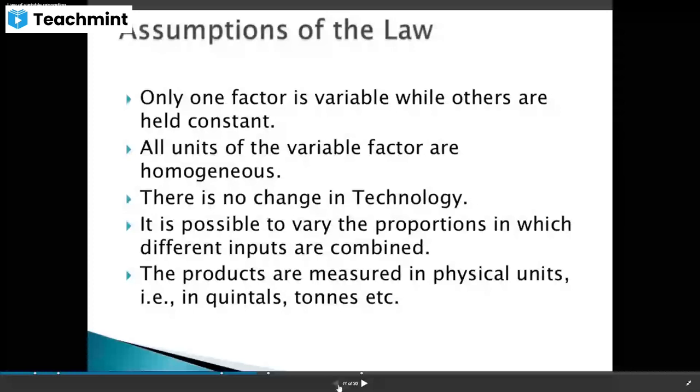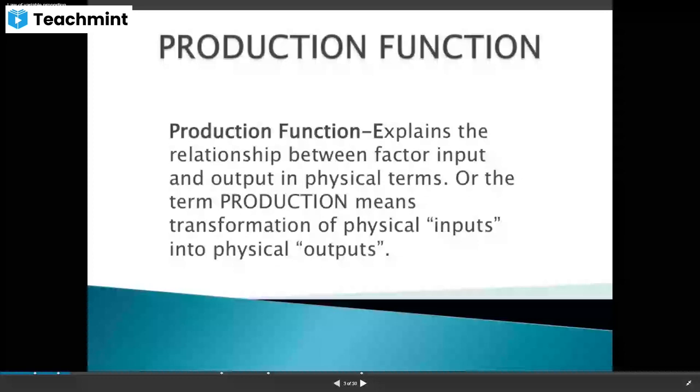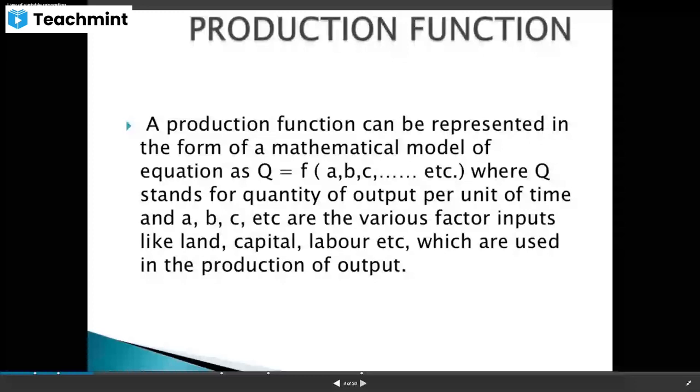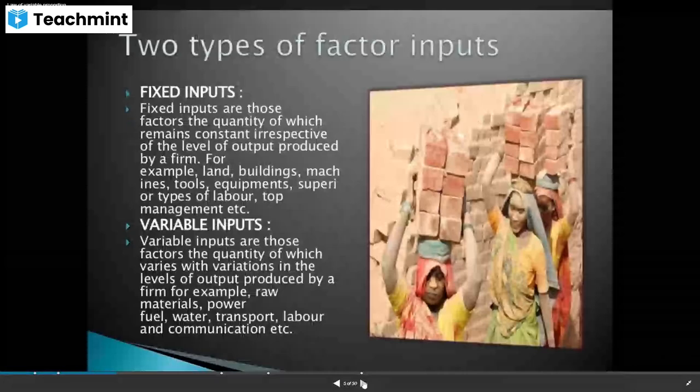So here what we were explaining: what is a production function? It is a relationship between factor input and output, or we can say it is a process of transforming inputs into physical outputs. That process we call production. And what is a production function? It is a form of mathematical model or equation, Q equals f of A, B, C, etc. Q means quantity of output and A, B, C are the various factor inputs.